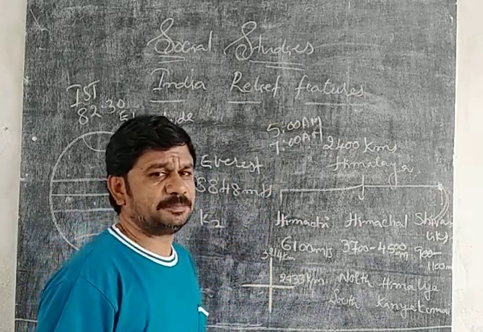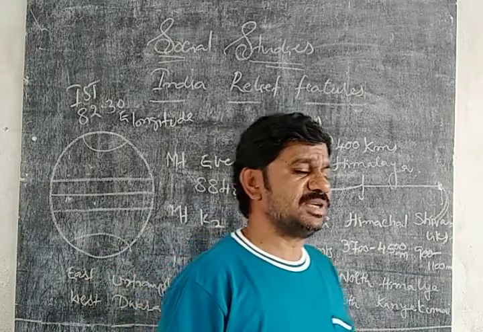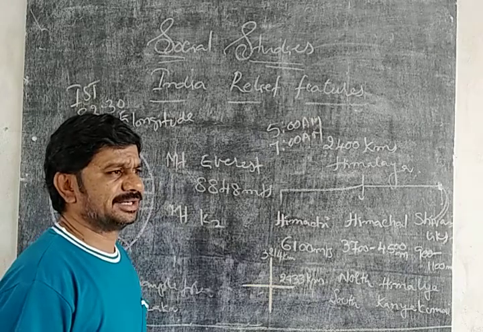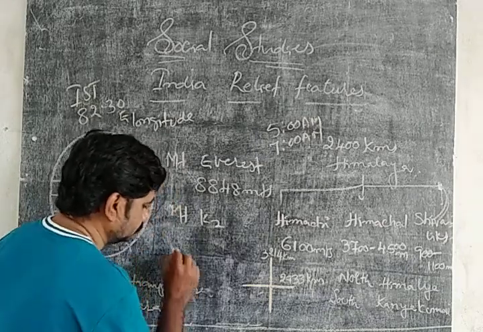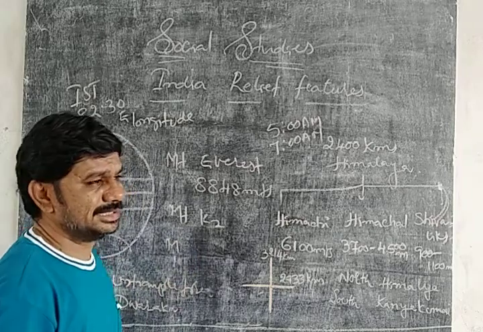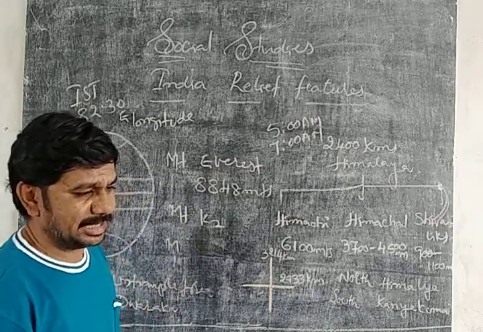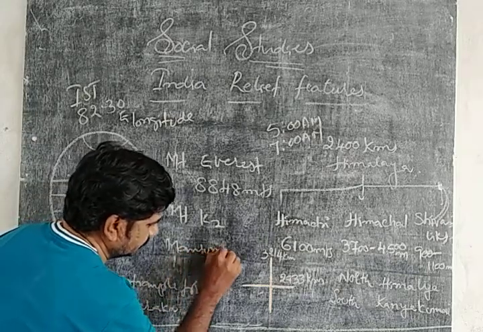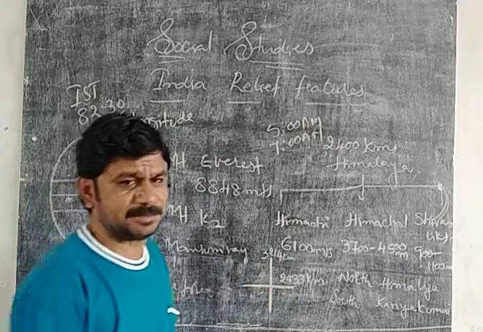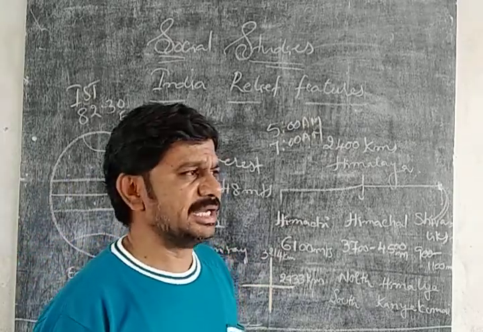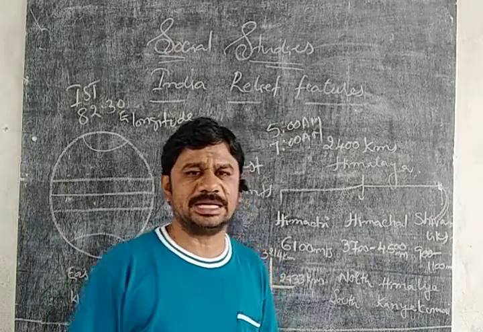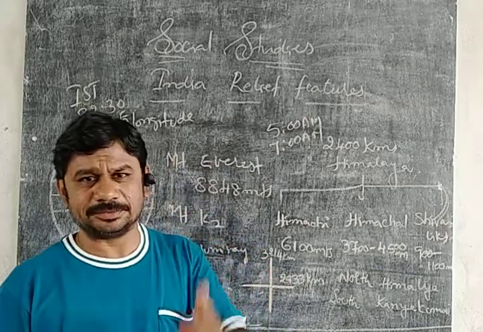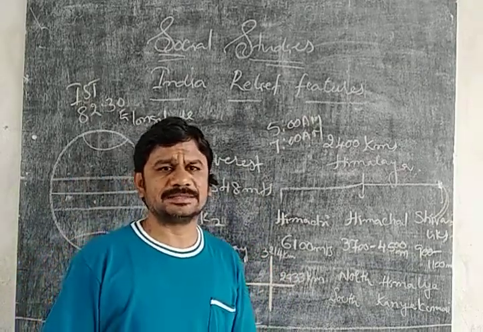The wettest place means the place which receives the highest rainfall. Mawsynram is located in the Khasi Hills; it is the world's second wettest place. The world's first wettest place is Mount Waialeale, located in the Hawaiian Islands in the Pacific Ocean. We'll continue the class in the next period.